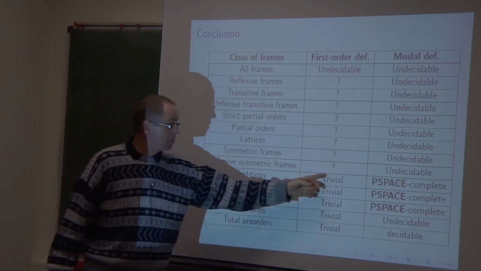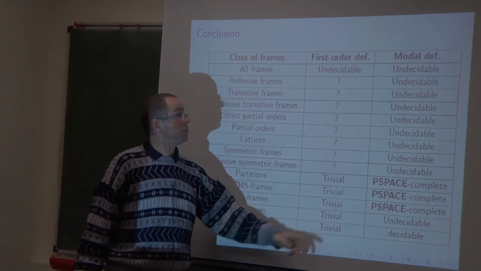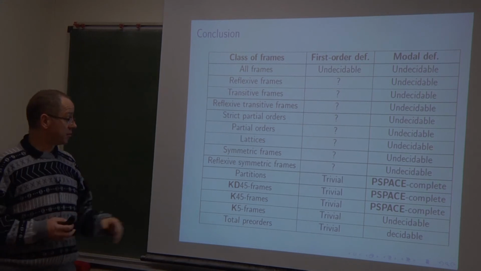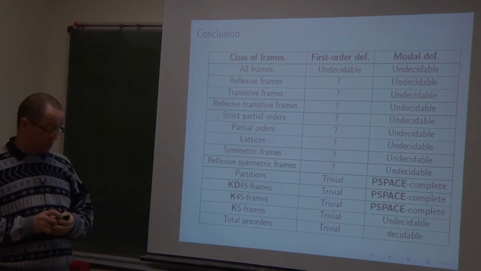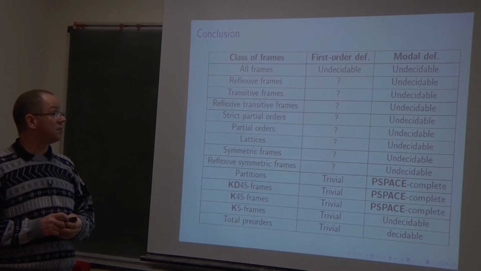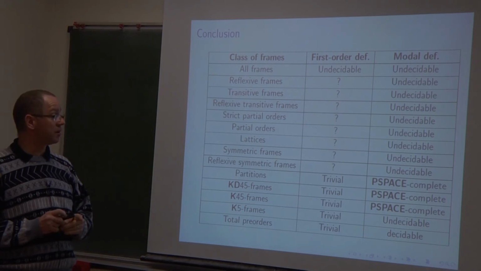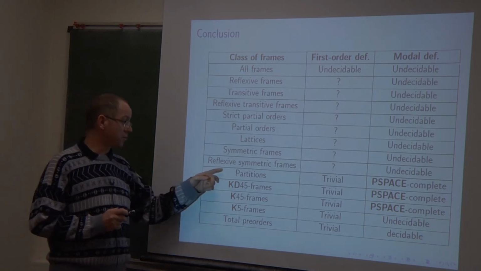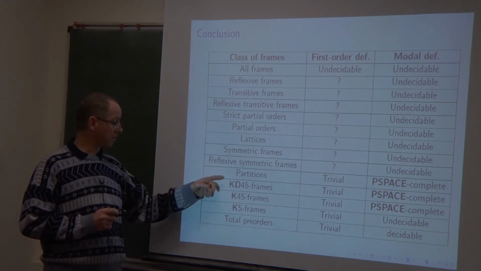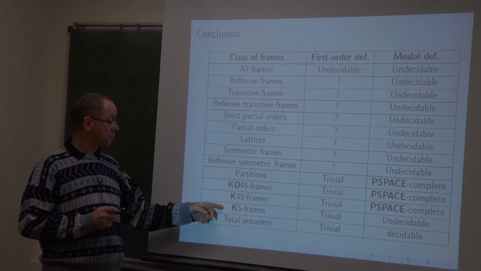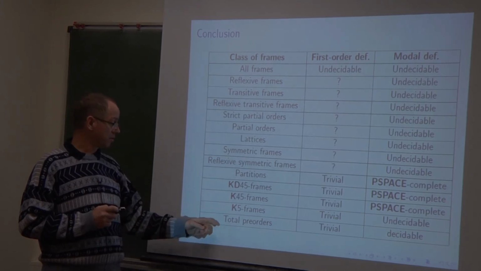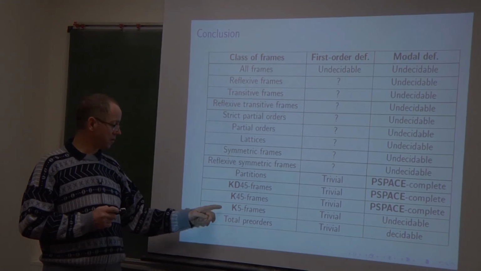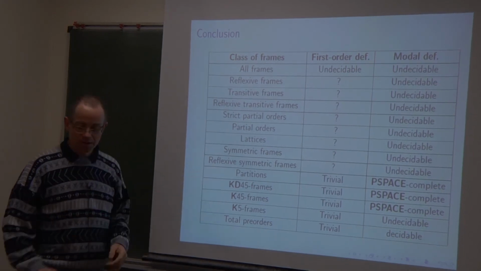When I said trivial, it means all modal formulas are first-order definable with respect to this class of frames. So you see that modal definability is decidable for the class of all partitions, the class of all transitive Euclidean frames, the class of all total preorders, not this one and these three.